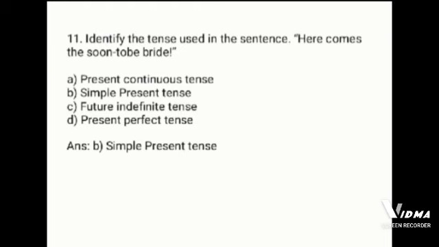Identify the tense used in the sentence. Here comes the sun, top right. The options are: present continuous tense, simple present tense, future indefinite tense, present perfect tense. The correct option is answer B, simple present tense.